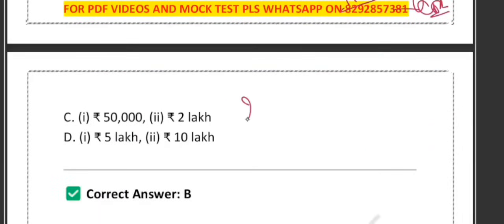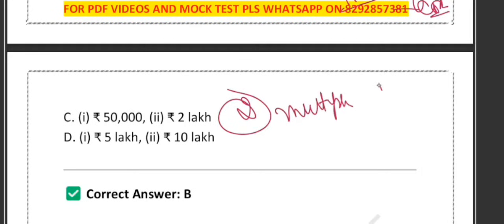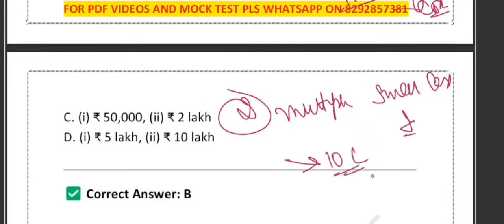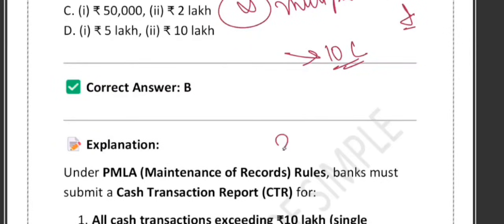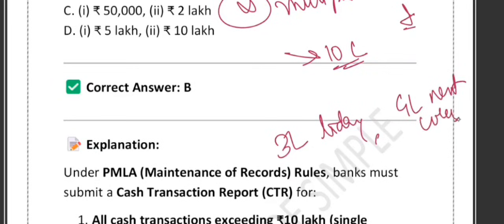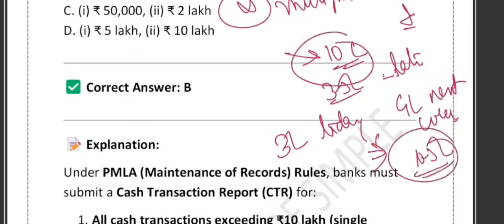And the second case is multiple small cash transactions. Suppose a customer does many small cash deposits and many small cash withdrawals, all within the same month, and they are related, integrally connected, and the total crosses 10 lakh. It must be reported. Let me give you one example. Suppose he has deposited 3 lakh today, 4 lakh next week, and 3.5 lakh later in the month. So the total is how much? 3 plus 3.5 plus 4, which is 10.5 lakh. So in this case also, a CTR must be filed.